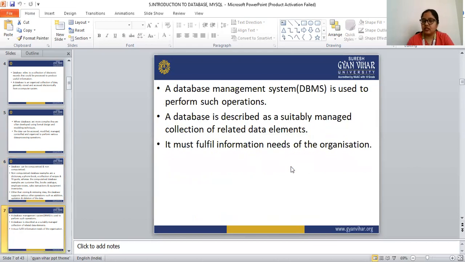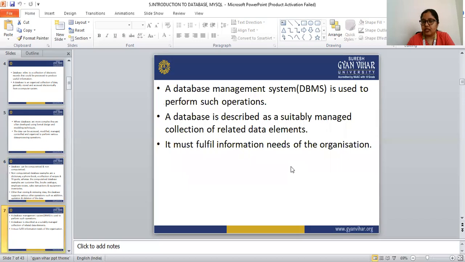The full form of DBMS is database management system. The database management system is used to perform such operations: updating, deleting, and adding all the data in the computer system.